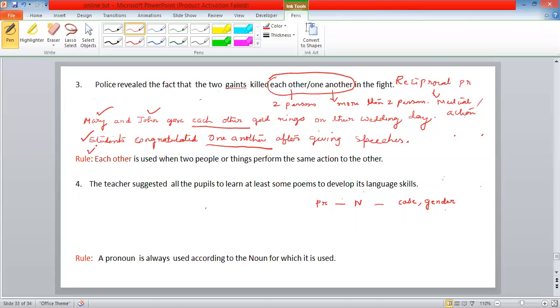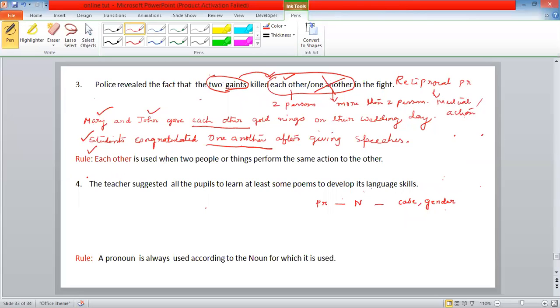So what is the rule over here? Each other is used when two people or things perform the same action to the other. So here we find two giants. Clear? So two persons are there. We have to use each other. Each other is the right one. Police revealed the fact that the two giants killed each other, but not one another, in the fight. Right? Now let's move to the next sentence.